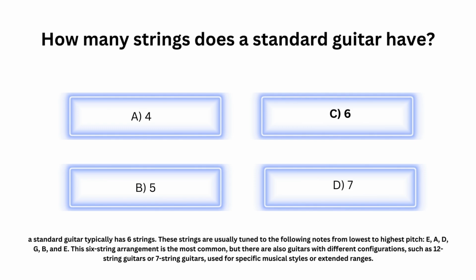A standard guitar typically has 6 strings. These strings are usually tuned to the following notes from lowest to highest pitch: E, A, D, G, B, and E. This 6-string arrangement is the most common, but there are also guitars with different configurations, such as 12-string guitars or 7-string guitars, used for specific musical styles or extended ranges.